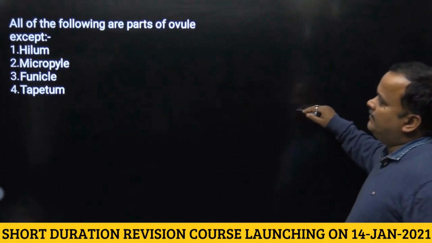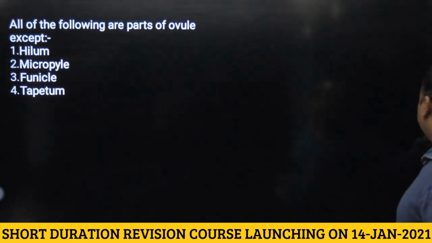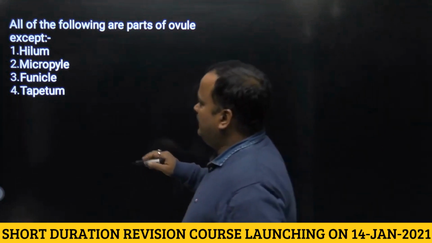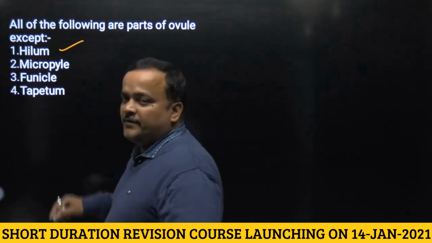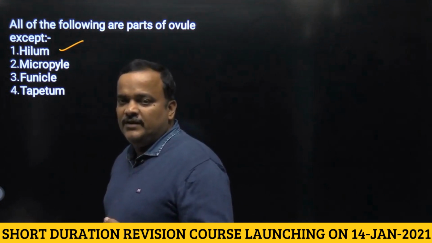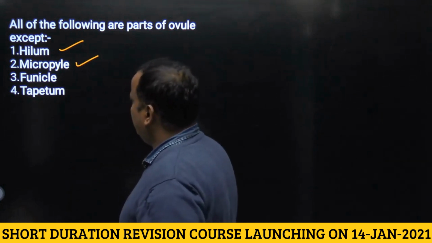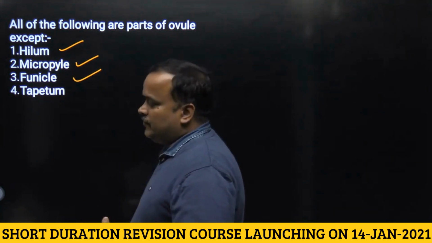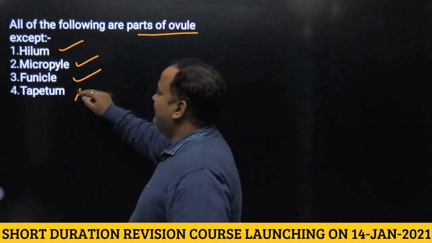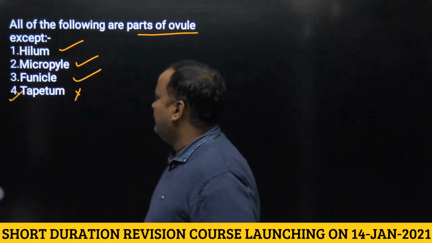Next. All of the following are parts of ovule except hilum. It is a scar present on the surface of ovule which represents junction between funicle and body of ovule. Micropyle, opening, funicle, stalk. Tapetum is not associated with ovule. It is associated with anther. So answer will be fourth, that is tapetum.